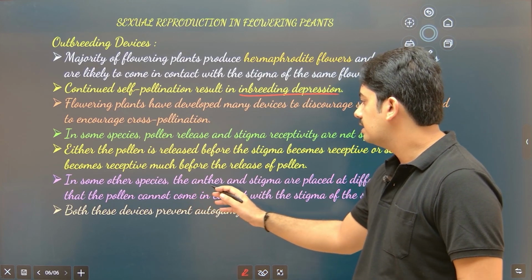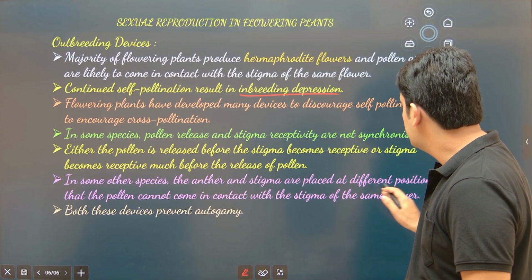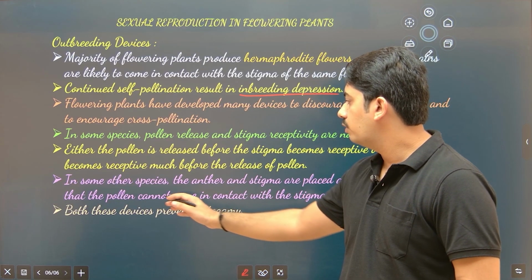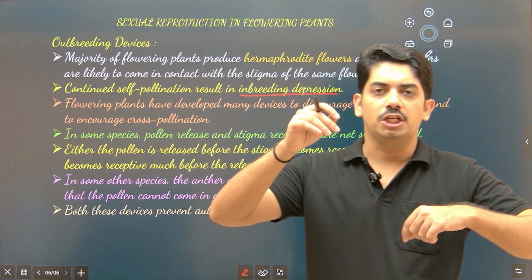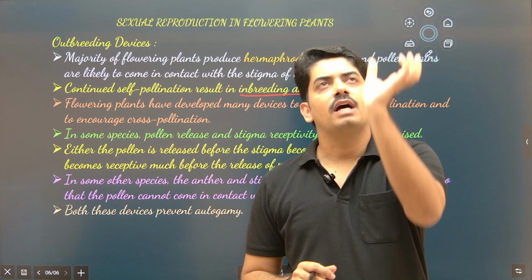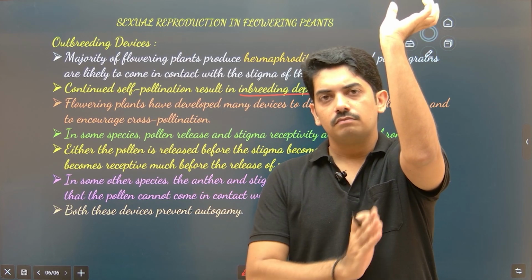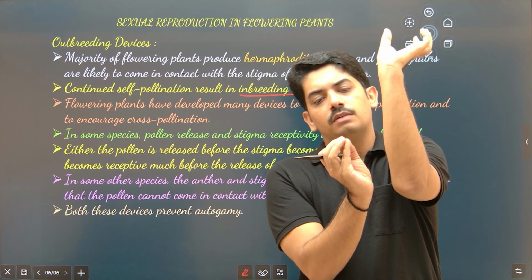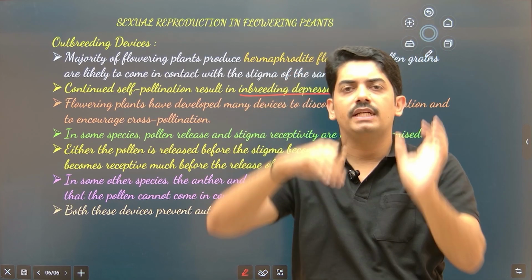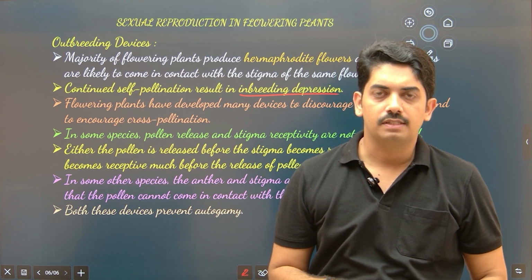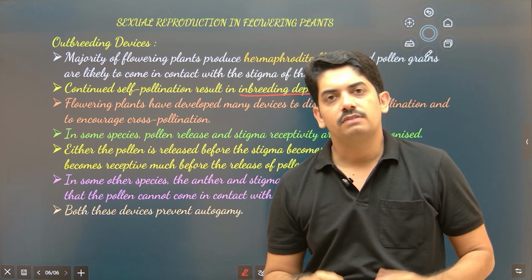In some other species, the anther and stigma are placed at different positions so that pollen cannot come in contact with the stigma. So this is the positional change. Imagine the stigma reaches a very great height and pollen grains are produced at the base. Now these pollen grains cannot be deposited on the stigmatic surface, or vice versa.